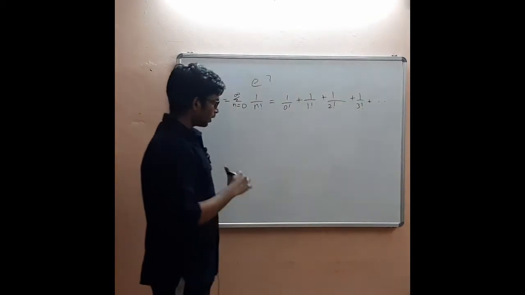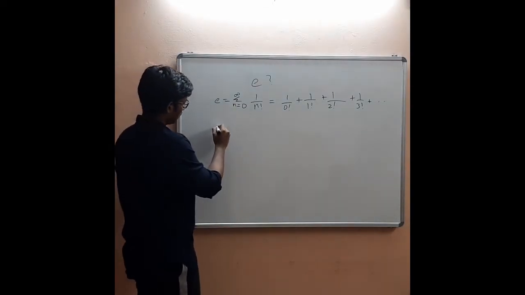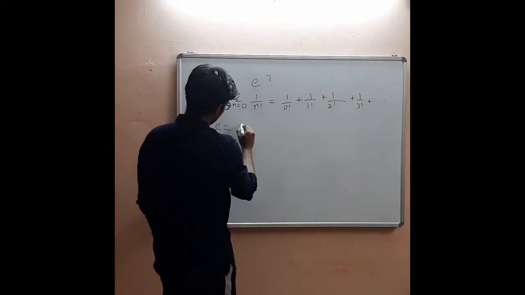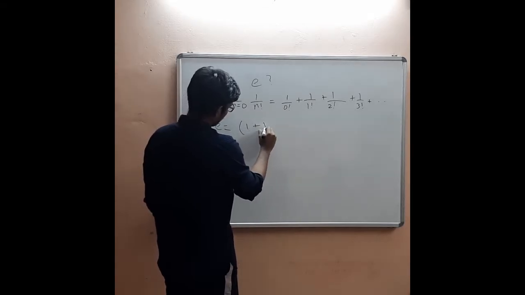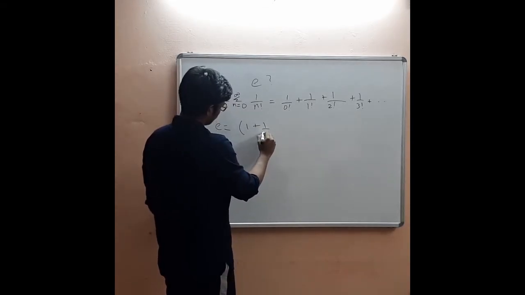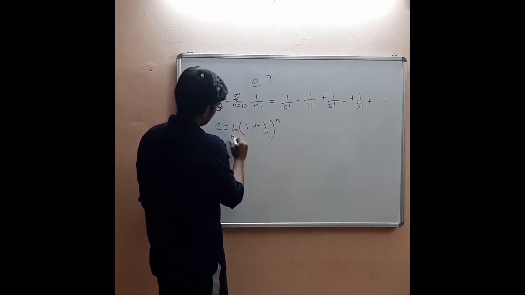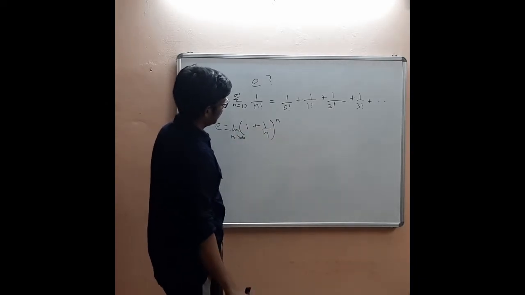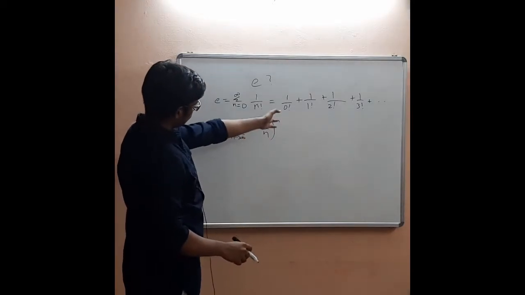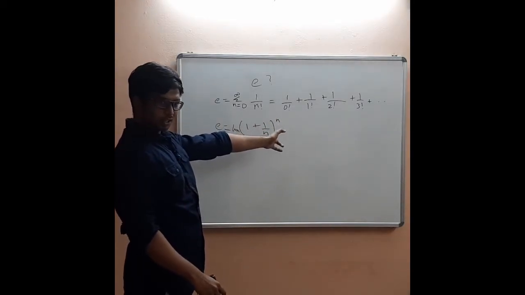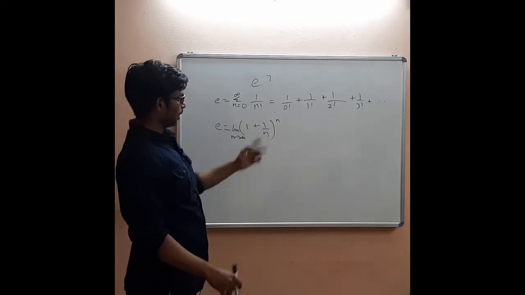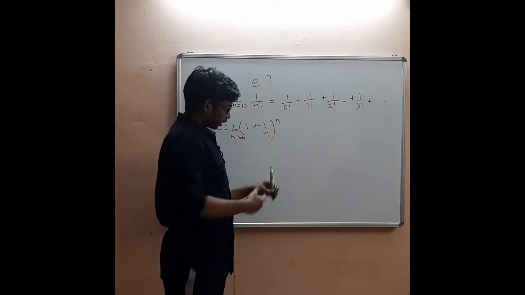Another definition is e is equal to the limit as n tends to infinity of (1 plus 1 by n) to the power n. Do these two equations look similar? No, but they are actually equal.